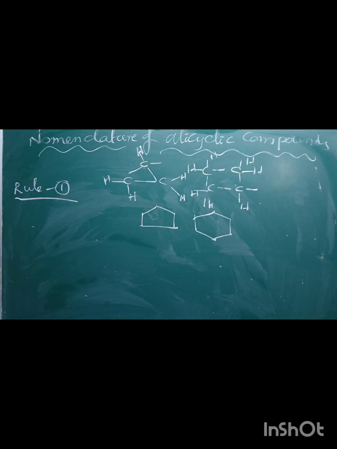The name of an alicyclic compound is obtained by adding the primary prefix cyclo before the root word.